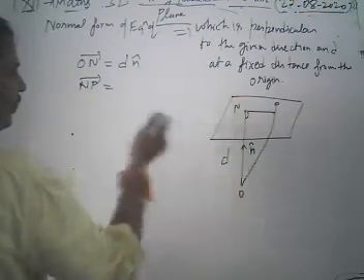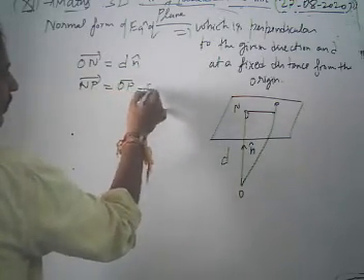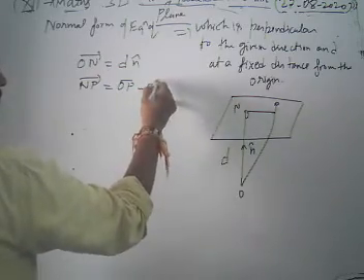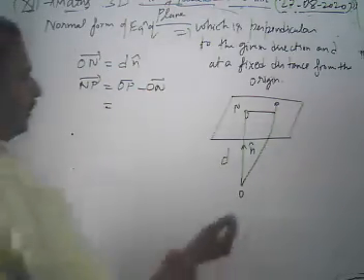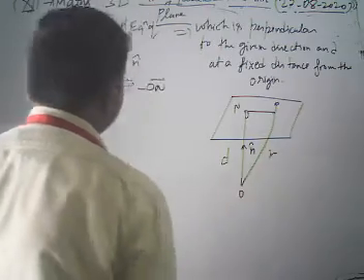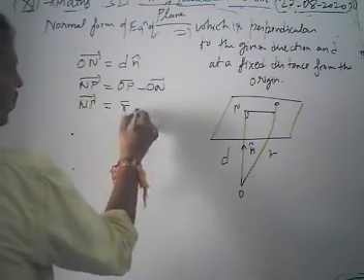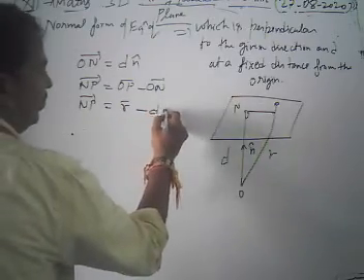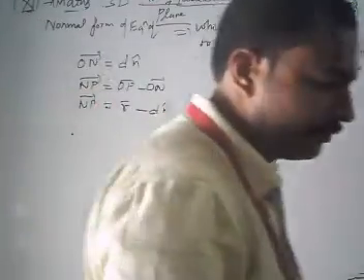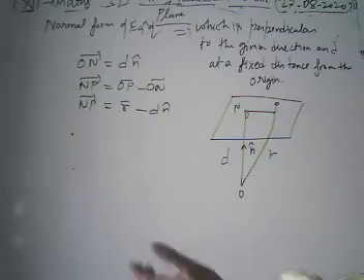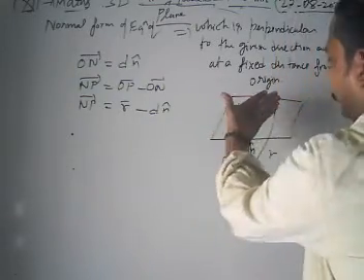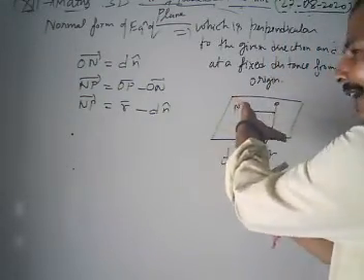Our NP is what? It's the vector OP minus ON. Now we take the position vector of OP as R. Then our NP is given as R minus ON, and what is our ON? It's d n cap. Now look, it is given that this NP is perpendicular to a given direction there.